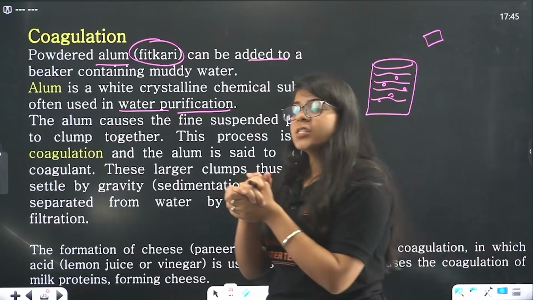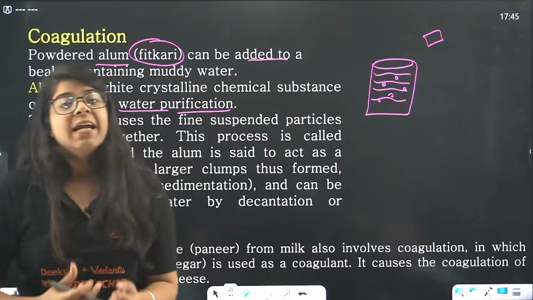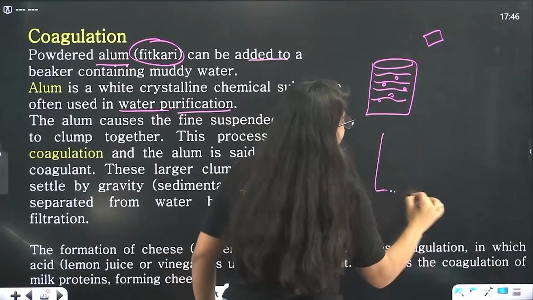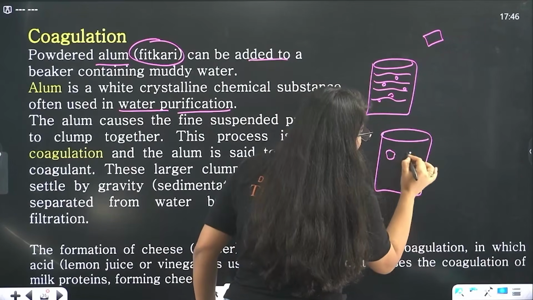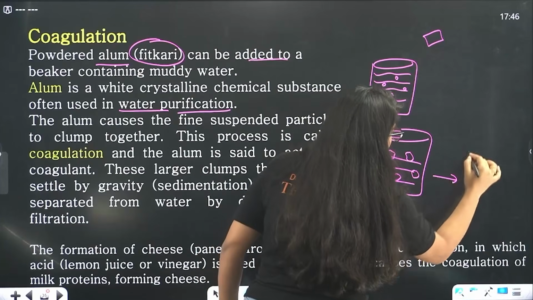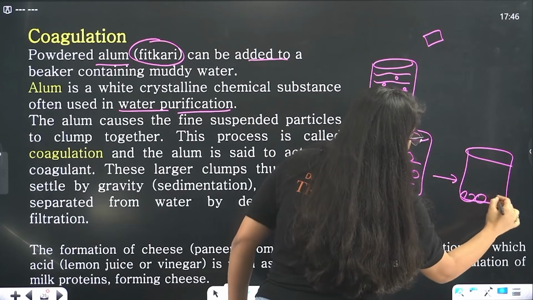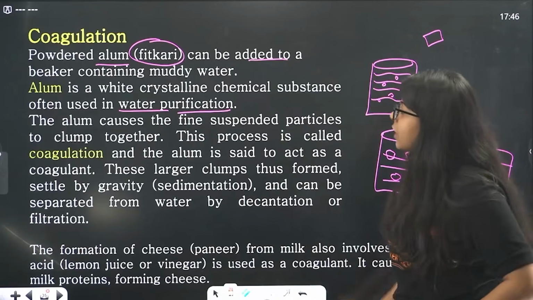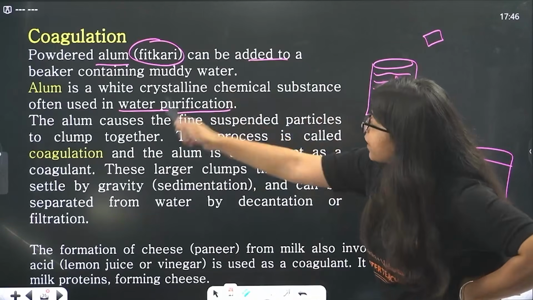So just under the force of gravity, it comes down, it settles down in the solution. So if you put alum, all these will form big chunks in the solution, and after some time you will see these big chunks are now settled down and your water is cleaned. Done? So it causes the fine suspended particles to clump together.